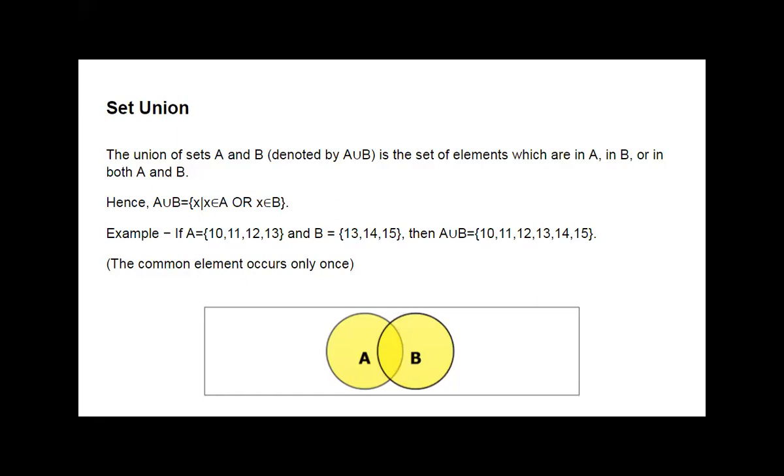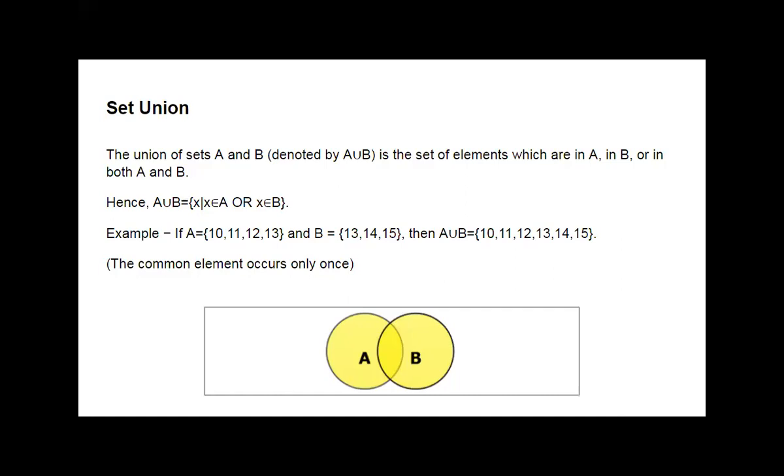Getting what union is? A union B contains the elements of A, 10, 11, 12, 13, and elements of B also, that is 13, 14, 15. So 10, 11, 12 and 14, 15 are the distinct elements. But 13 is the common element, and that also we take in the union. So all of you get the union example.